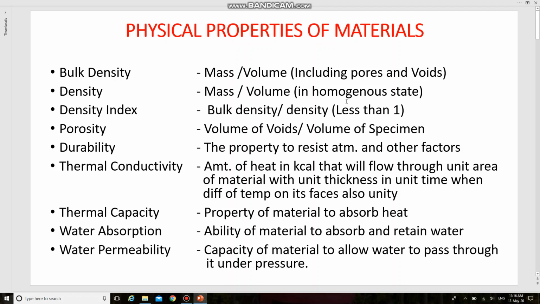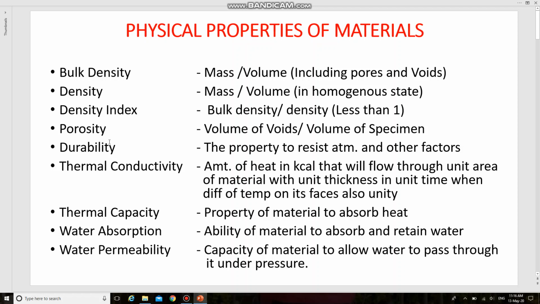So next physical property is porosity. Porosity is a term used to indicate the degree by which the volume of a material is occupied by pores. So it is the ratio of volume of voids to the volume of specimen. So porosity is indicative of its various properties such as strength, bulk density, water absorption, thermal conductivity, durability, etc.